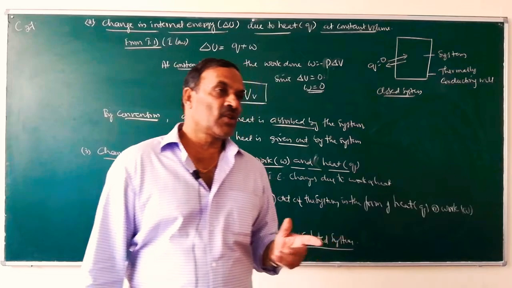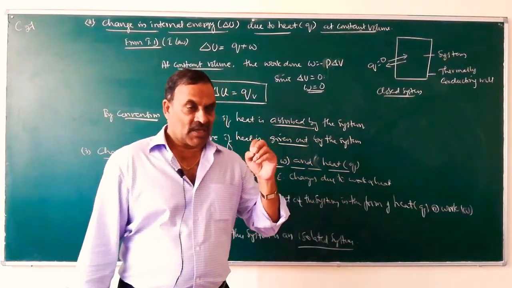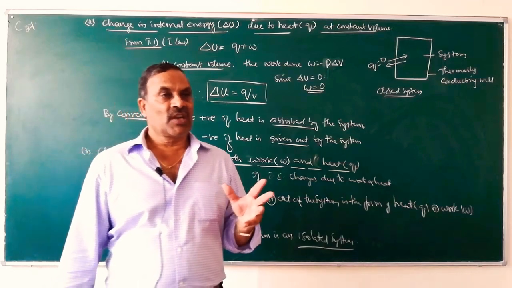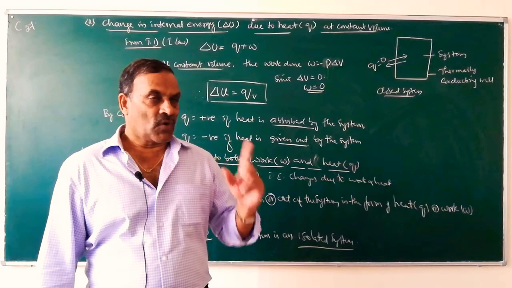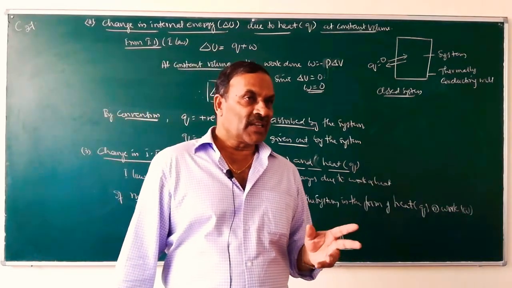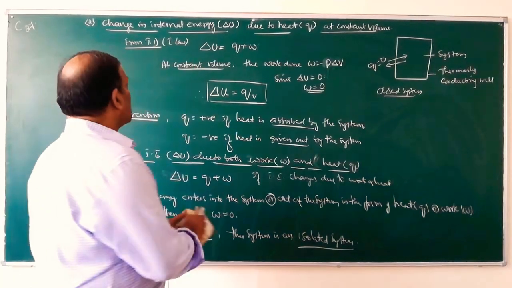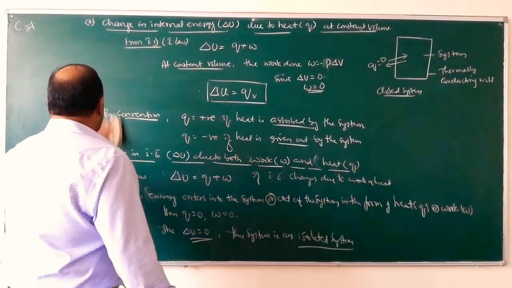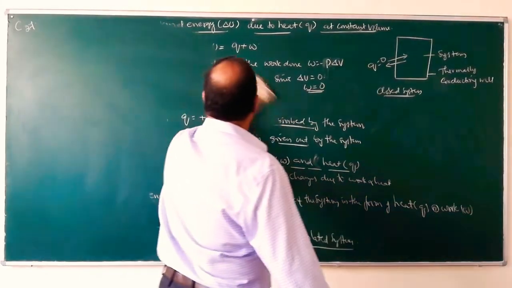Such a system is called an isolated system. That means the change in internal energy for an isolated system is 0, or for an isolated system internal energy is always constant. So this is about the notes regarding the first law of thermodynamics.